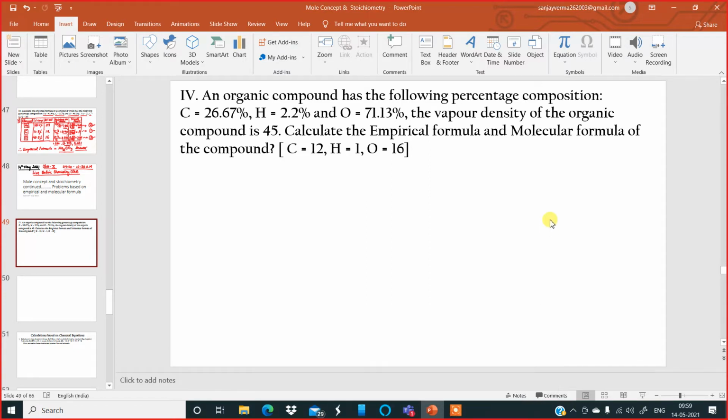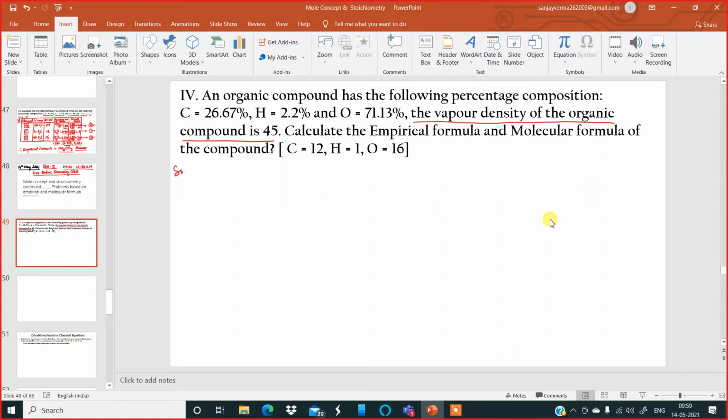Okay. Now let us continue. An organic compound has the following percentage composition. Carbon is 26.67%, hydrogen is 2.2%, oxygen is 71.13%. The vapor density of the organic compound is 45. Calculate the empirical formula and molecular formula of the compound.